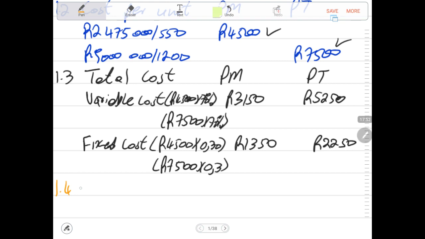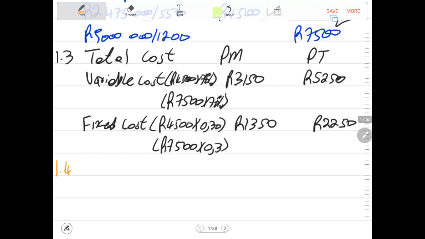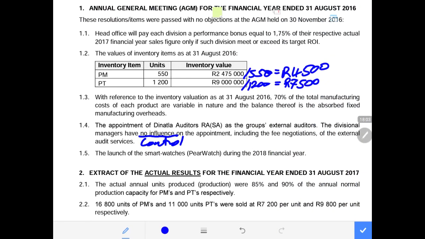Under 1.4, it means we are not going to include the audit fees or the audit cost that will be allocated to each division. Why?